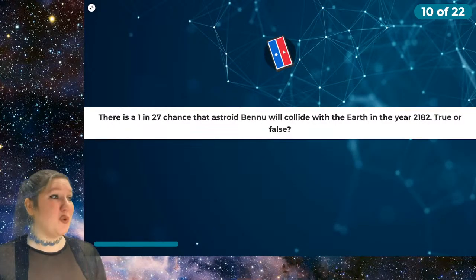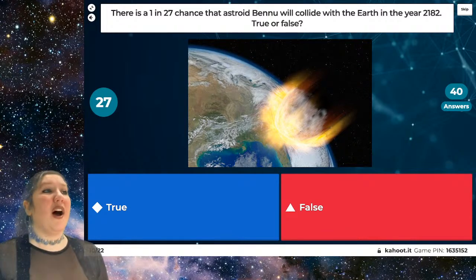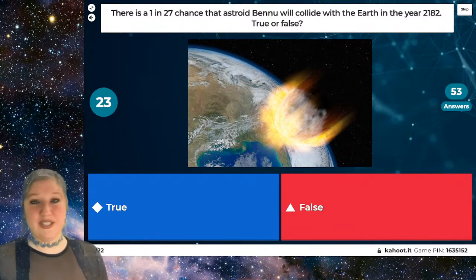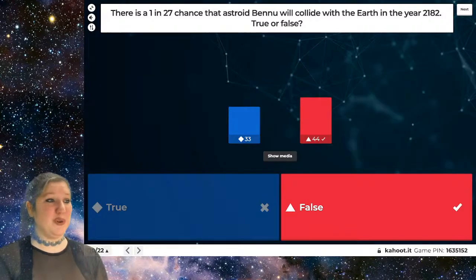Let's move on to the next question, which is a true or false question. So the question is, there is a 1 in 27 chance that asteroid Bennu will collide with the Earth in the year 2182. Is this true or false? There is a 1 in 27 chance that asteroid Bennu, which is the one we just saw in the previous question, will collide with the Earth in the year 2182. Is this true or false?